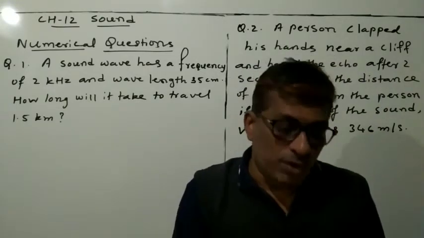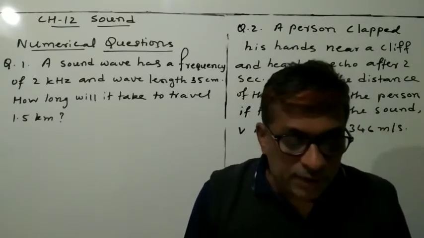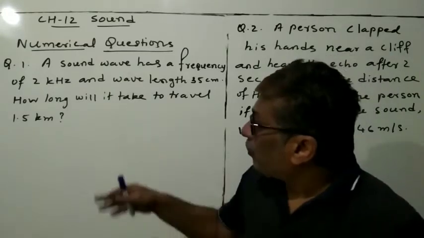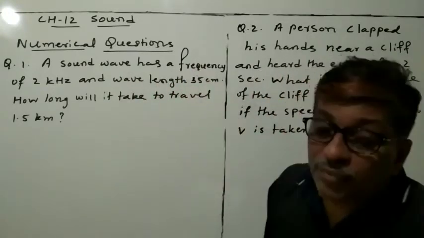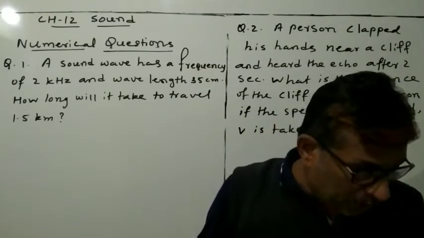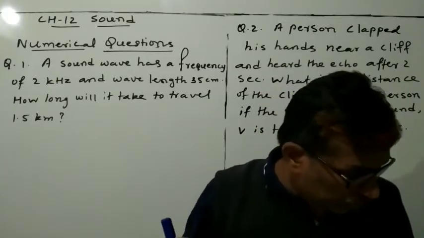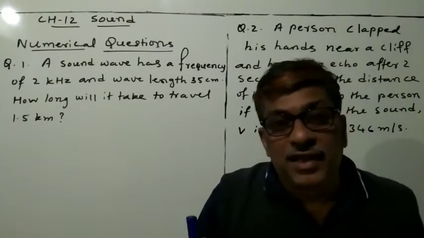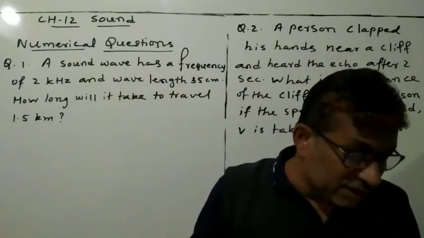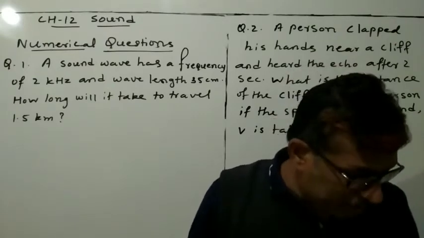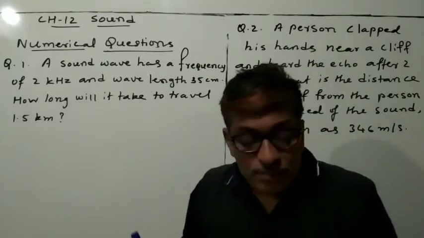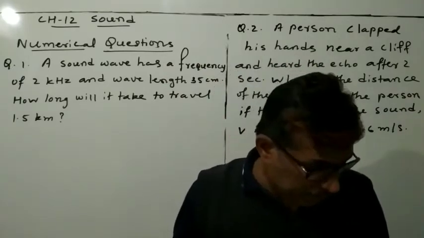So this is the question given, and how will you have to solve? We have to find the time. First of all, we will see what was given here. You know that frequency, what do you mean by frequency? The number of complete waves that are produced in 1 second is called frequency. Or in other words, the number of vibrations per second is called frequency.